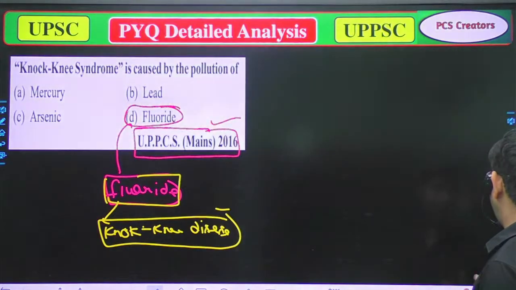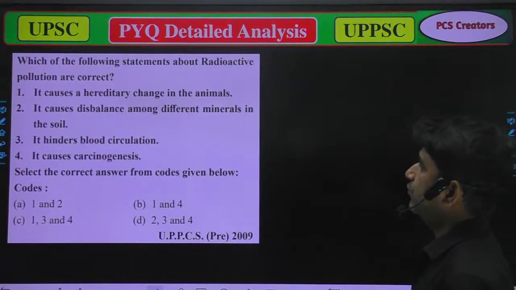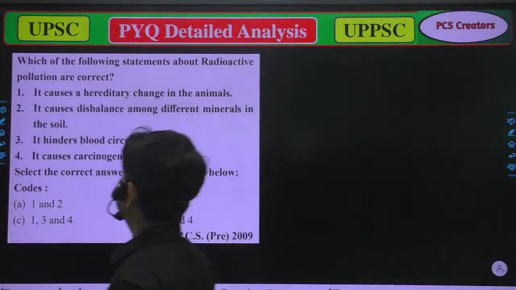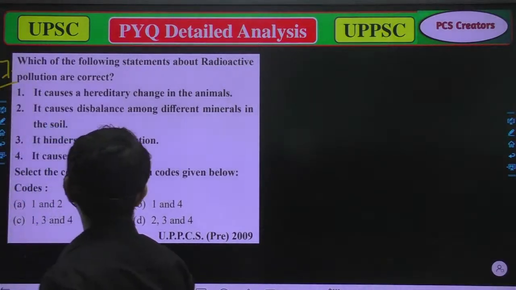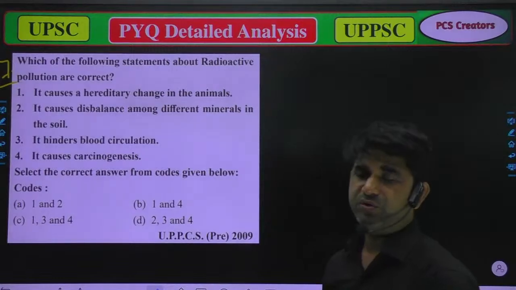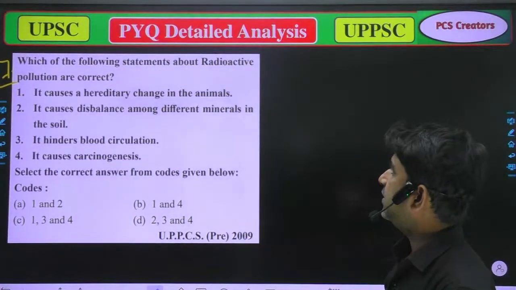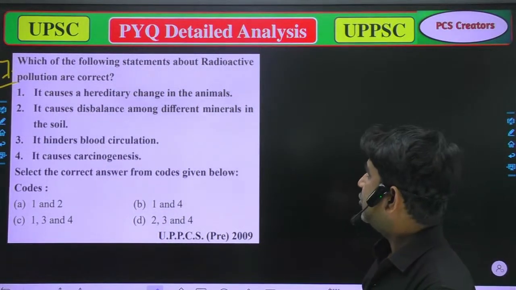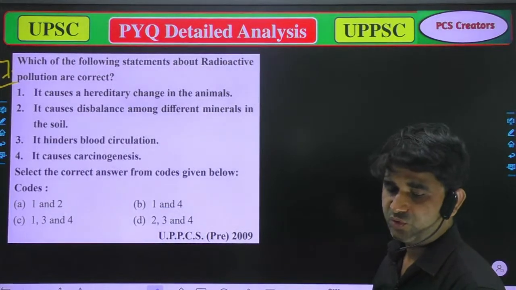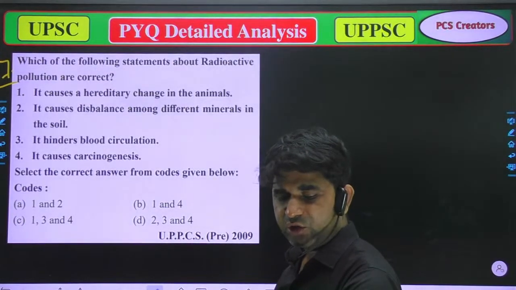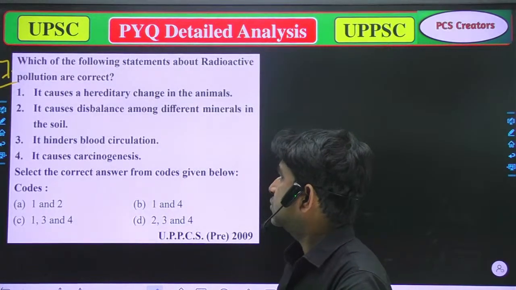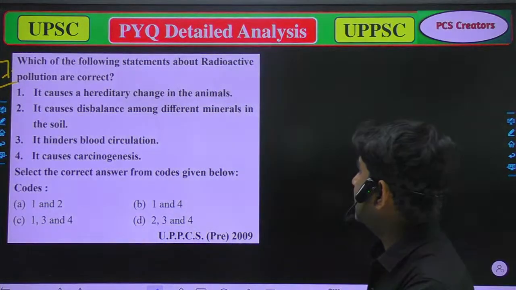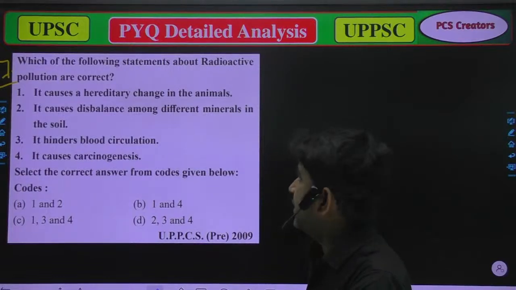Now we'll move to the next question, question number 7. Which of the following statements about radioactive pollution are correct? First, it causes hereditary changes in the animal.